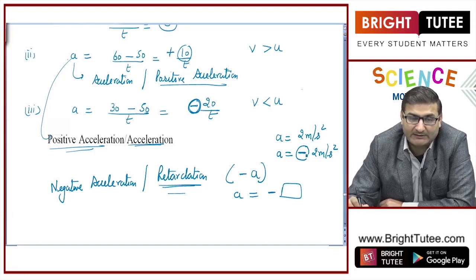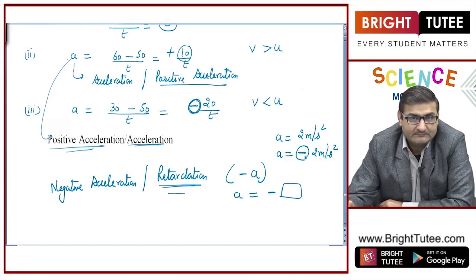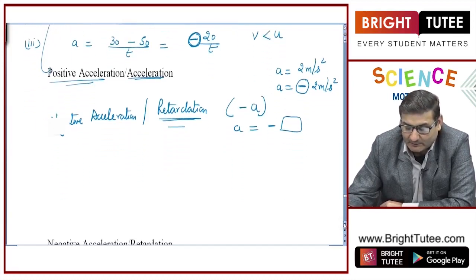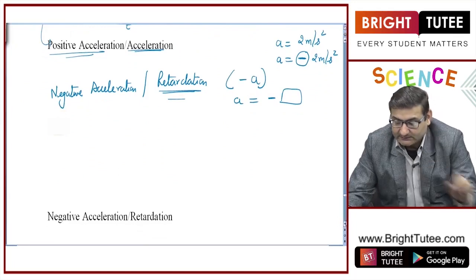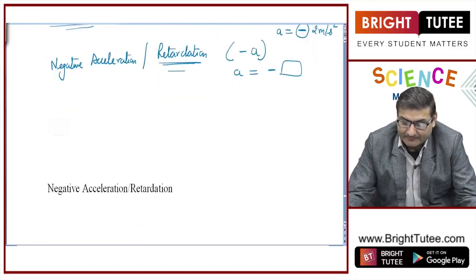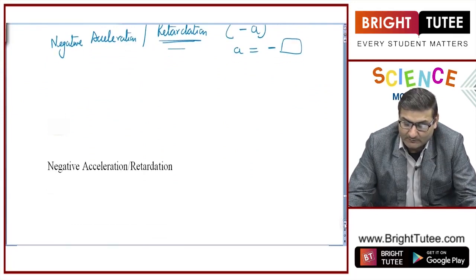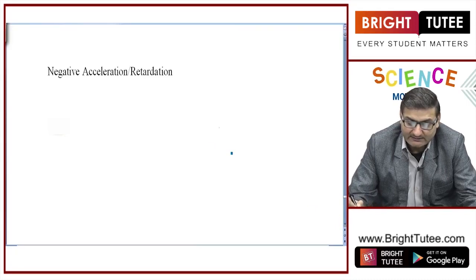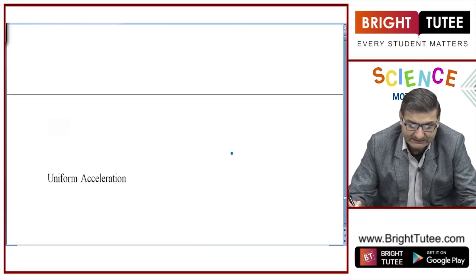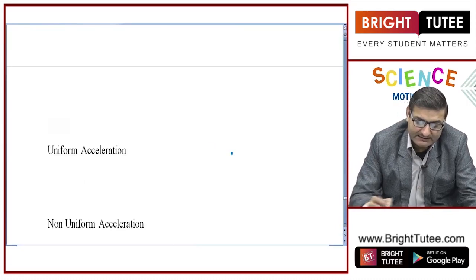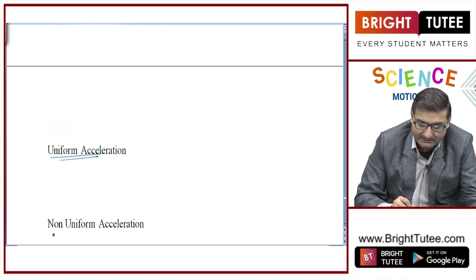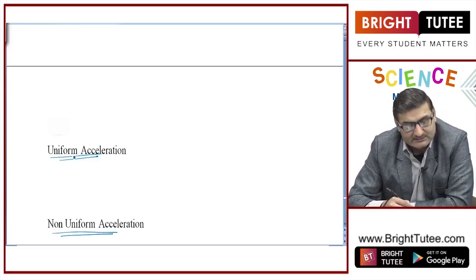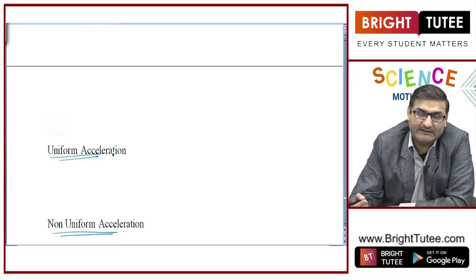This is quite important that you need to relate. Got it? Fine. Now, regardless of whether this particular object is accelerating or retarding, the rate at which we are observing this object or the vehicle to accelerate or retard, basis on that rate, this acceleration is also of two types. One is uniform acceleration and another is non-uniform acceleration, right? Or similarly uniform retardation and non-uniform retardation.